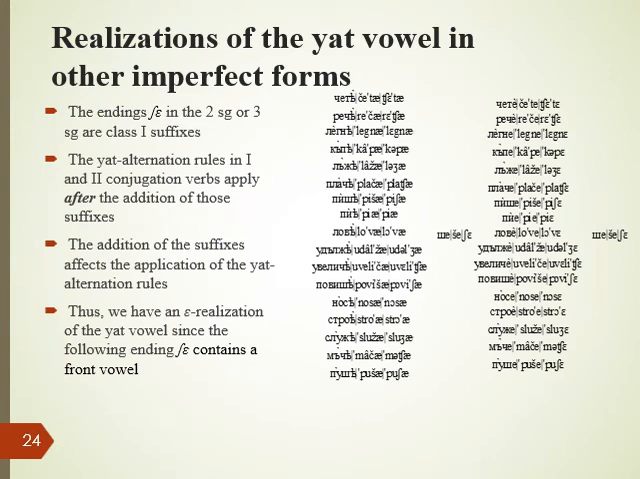The imperfect tense ending she in the second or third person singular is a class 1 suffix. This ending is incorporated into the morphological structure. The Yat-alternation rule in the first and second conjugation verbs applies after the addition of this suffix. The addition of the suffix affects the application of the Yat-alternation rules because the Yat-alternation rules have yet to apply. The suffix is incorporated into the structure and is considered as part of the context when the Yat rules apply. Thus, we have an A realization of the Yat vowel since the following ending she contains a front vowel.